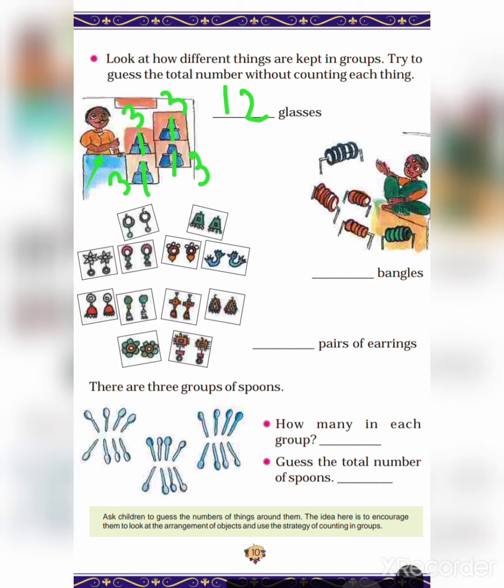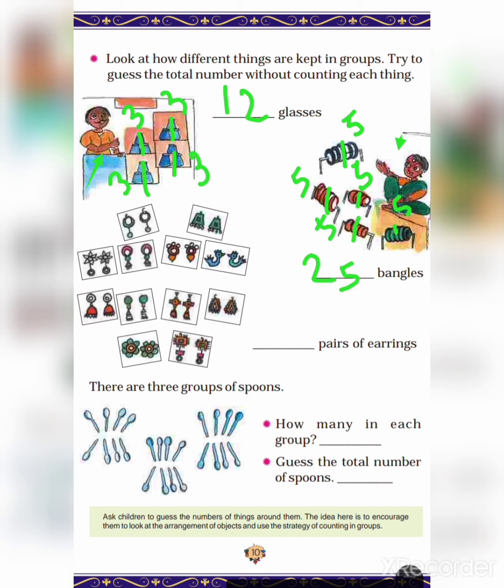Next, a lady is selling bangles. Let's count in groups. In the first group there are 5 bangles. In the second group, 5 bangles. In the third group, 5 bangles. In the fourth group, 5 bangles. In the fifth group, 5 bangles. So 5 plus 5 is 10, 10 plus 5 is 15, 15 plus 5 is 20, 20 plus 5 is 25 bangles.